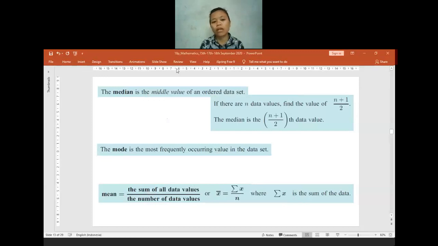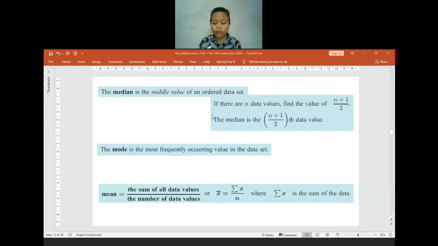As I told you last time, when the data is not given in a cumulative frequency diagram, you can use the formula n plus 1 divided by 2, or you can cancel all the numbers from the very left to the very right until you find the middle one. So there are two ways to find the median. After you use the formula, you haven't gotten the answer yet. It is only telling you the position of the median.